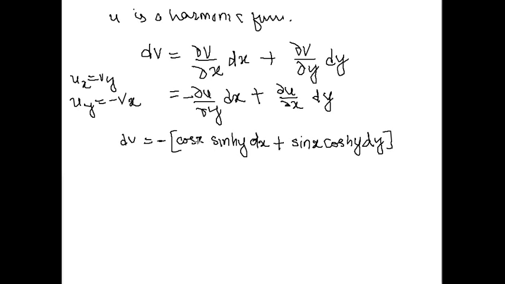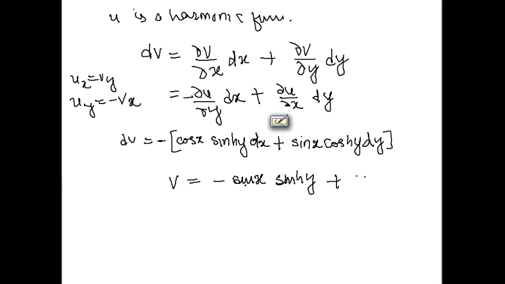So when we integrate, we will get the result v equal to minus sin x sin hyperbolic y plus one constant, that is called the constant of integration, which is always real.